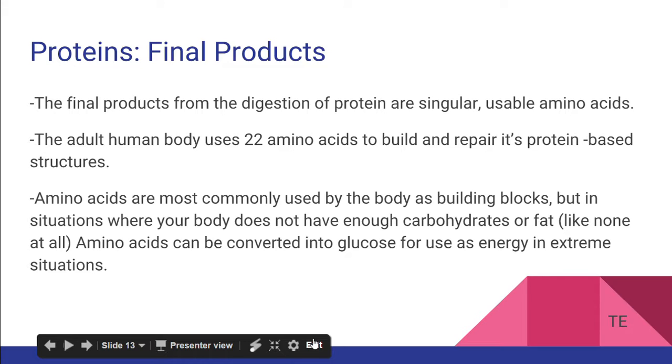In very extreme circumstances, where the body has exhausted all of its energy reserves, including carbohydrates and lipids, amino acids can be converted into energy, yielding glucose. This is truly a last resort and has very negative effects on the body, but in the worst case scenario, amino acids can be converted into energy.